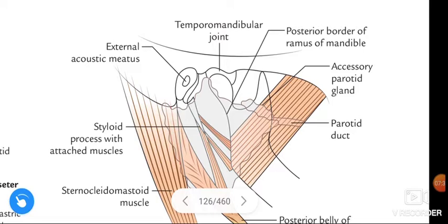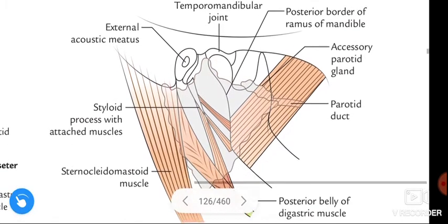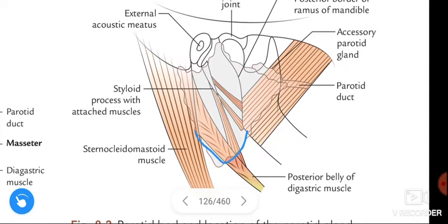See this figure. This figure shows the boundaries of the parotid gland. This is the outline of the parotid gland, and this is the parotid duct. Are you able to observe?